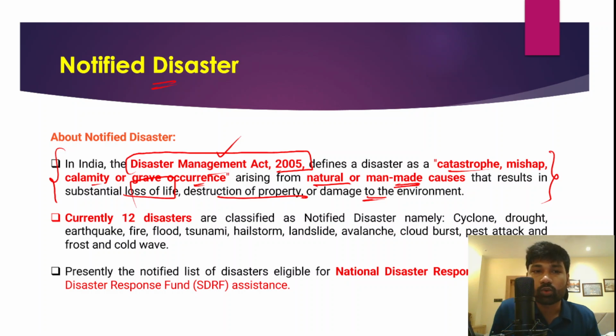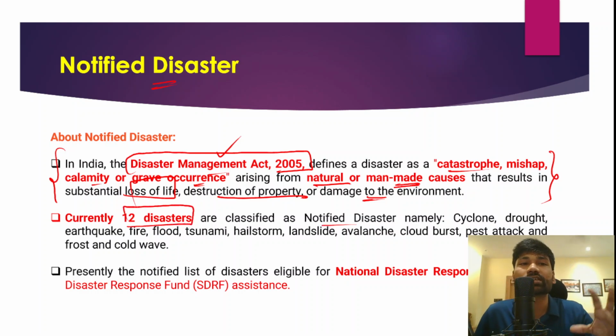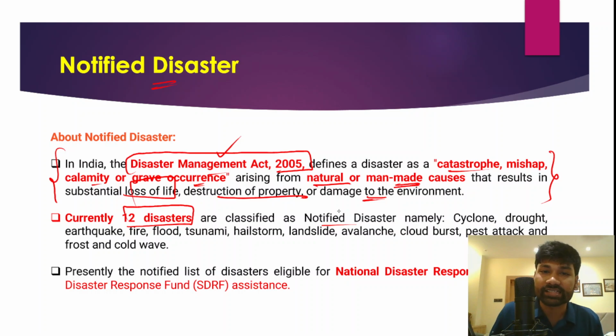As of now, only 12 disasters are classified as notified disasters. What are these 12 disasters which are eligible to receive funding from the National Disaster Response Fund and State Disaster Response Fund? For example, cyclone is a notified disaster.